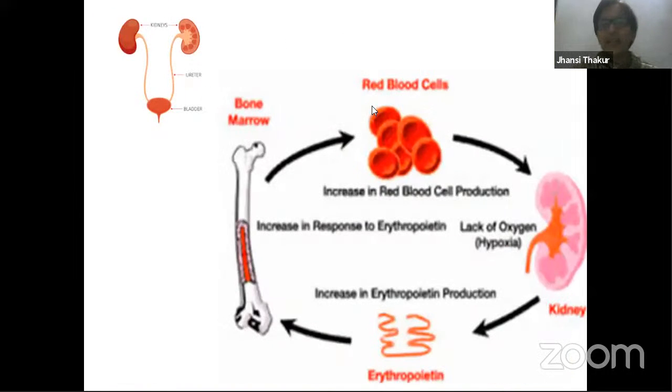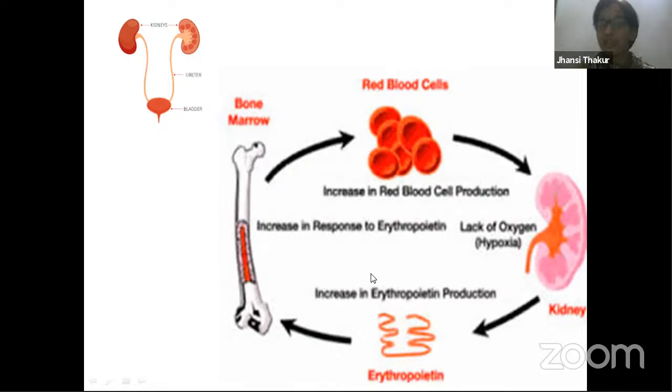Okay. Now, where does red blood cell formation actually take place? Suppose the body is short of oxygen supply. That means oxygen supply becomes less when the cells are less. Which cell is less? RBC is less. At that time, the kidneys play an important role. We know that kidneys help in filtration of the blood, but at that time the kidneys recognize that oxygen is less, which means RBC is less. So the kidneys release one enzyme called erythropoietin. This is released in the blood and goes to the bone marrow, and then the bone marrow starts producing more RBC.